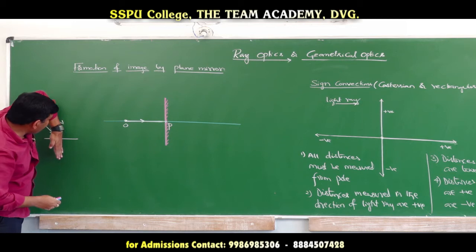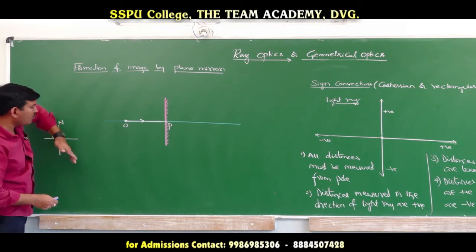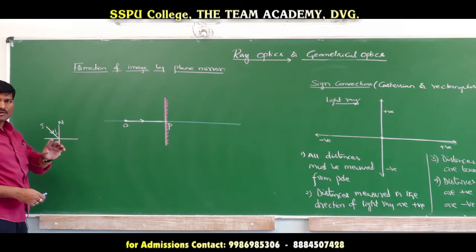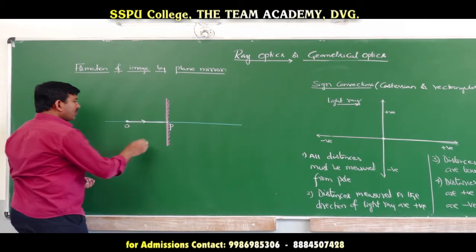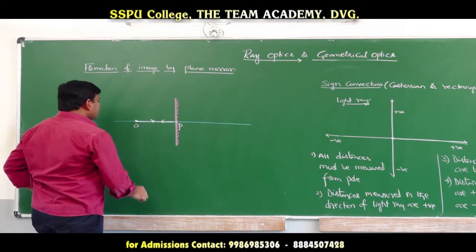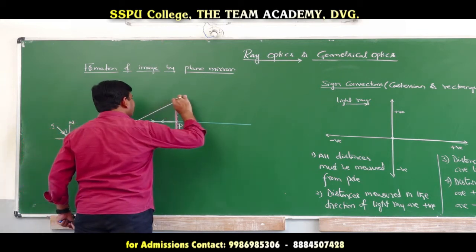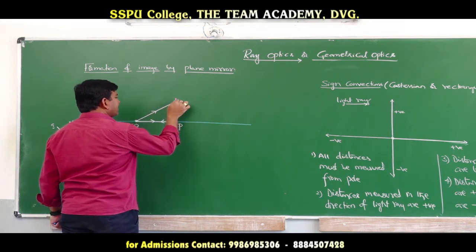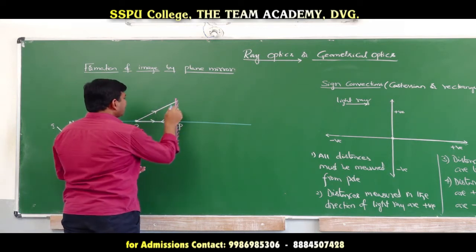Suppose the ray is incident along the normal line. What is the value of i? i is equal to 0. If i is equal to 0, then r must be 0, because i is equal to r. Therefore, the reflected ray should come like this. And I will choose one more light ray which is incident like this. This light ray is falling on the mirror at this point. At this point, you just draw the normal line.